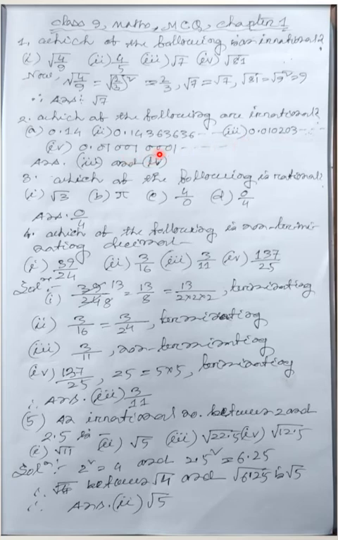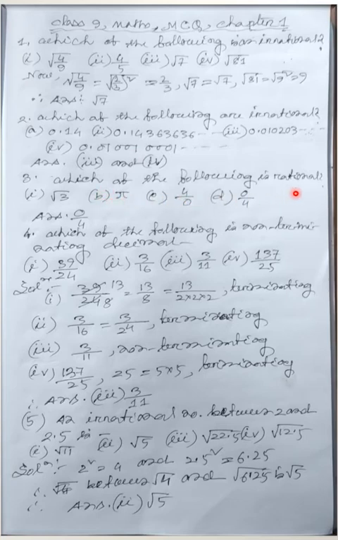So these two are both irrational numbers. Non-terminating, non-repeating decimals are irrational numbers. So the answer will be 3 and 4, both. 1 and 2 are rational numbers, and these are not irrational.